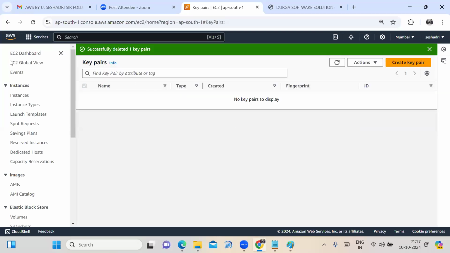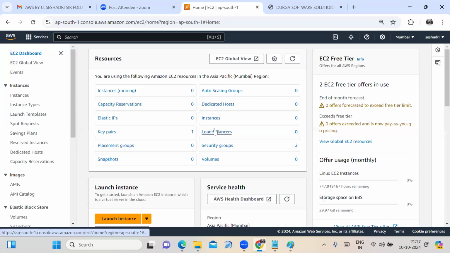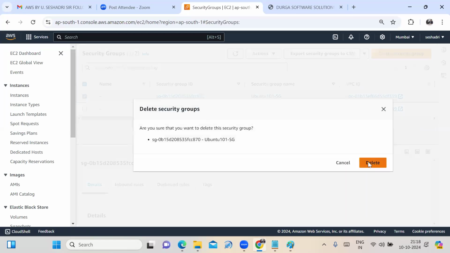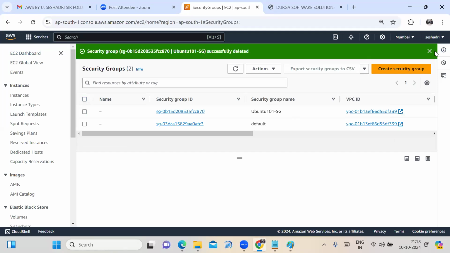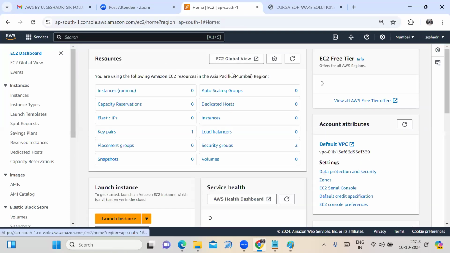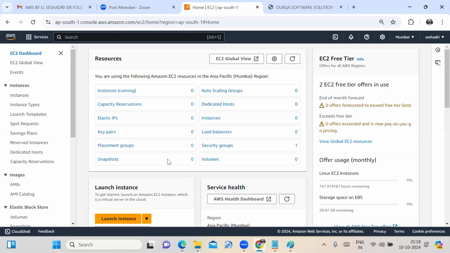Okay, I am creating. I deleted one security group, and I can create the security group again. The other one is nothing but the default security group. Now we observe on the EC2 dashboard: 0 key pairs, 1 security group, that is the default security group. Instances running are 0, instances are 0, volumes are 0.